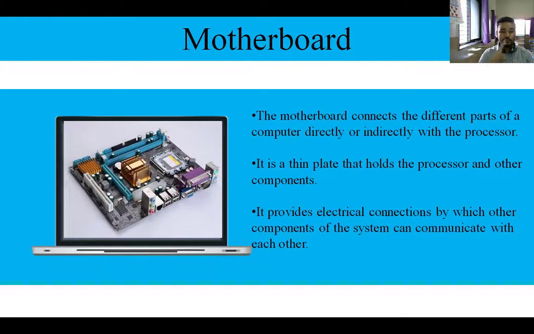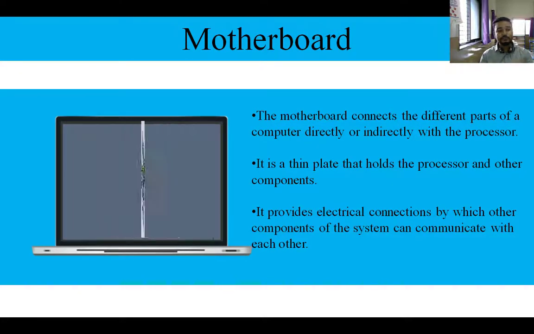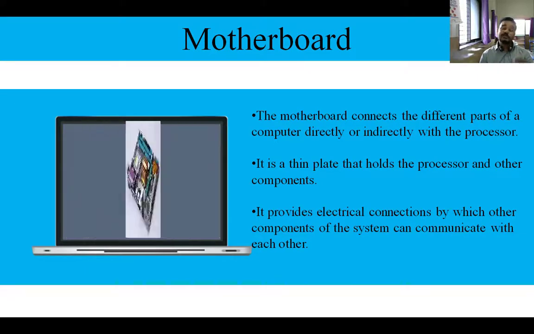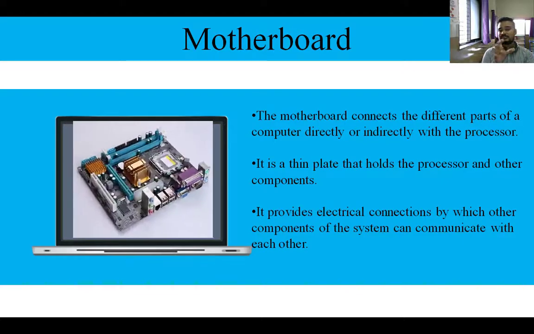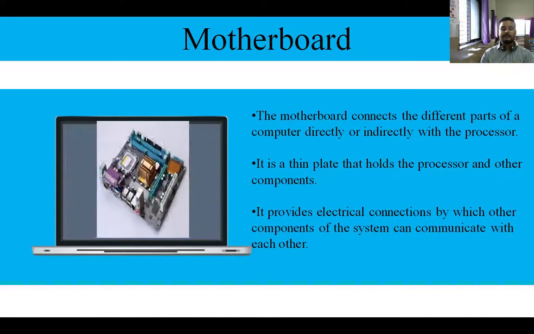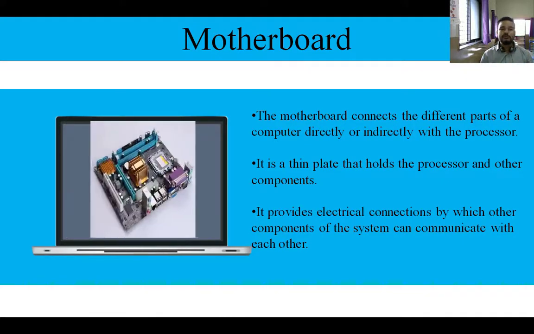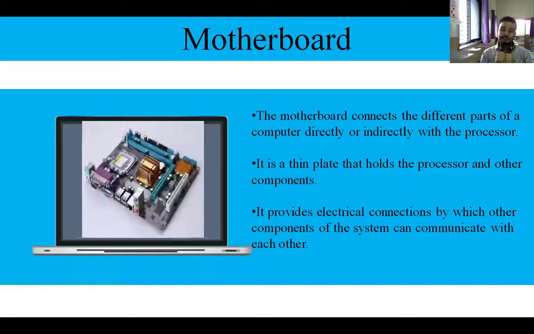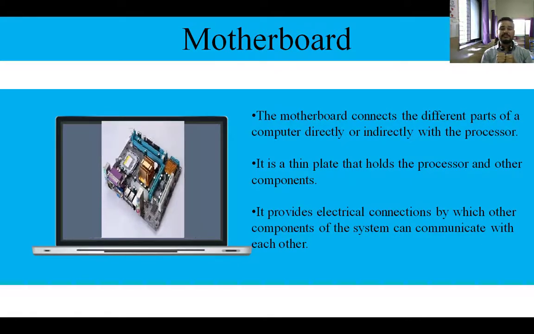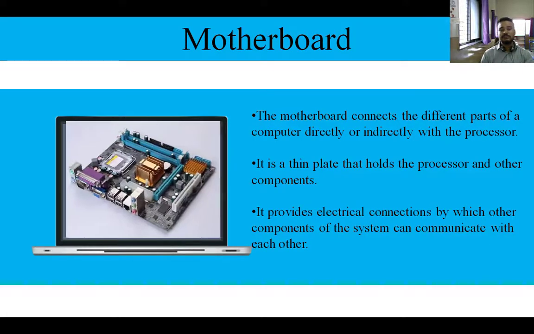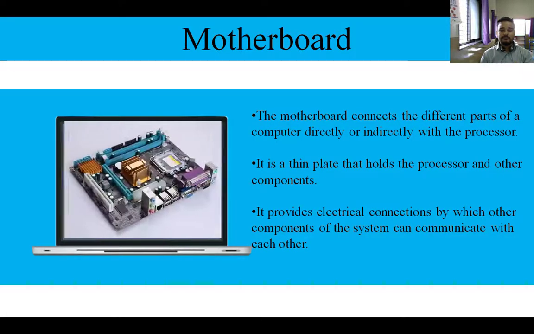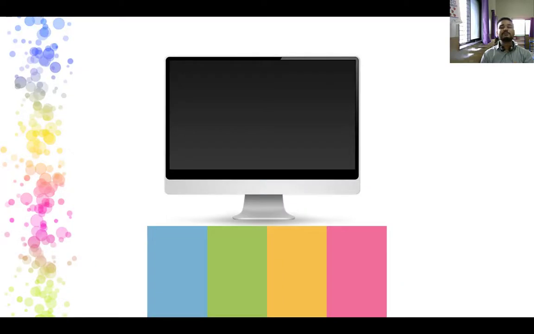As you can see, one rectangular structure is given, that is your processor, and beside that processor, RAM slots are there, meaning RAM can be installed over there. So this is the motherboard, the main part of your CPU which holds all these components together, and the main thing, it holds the brain of your computer system, that is the processor. Got it? So I hope you have understood the topic, you have understood the lesson.